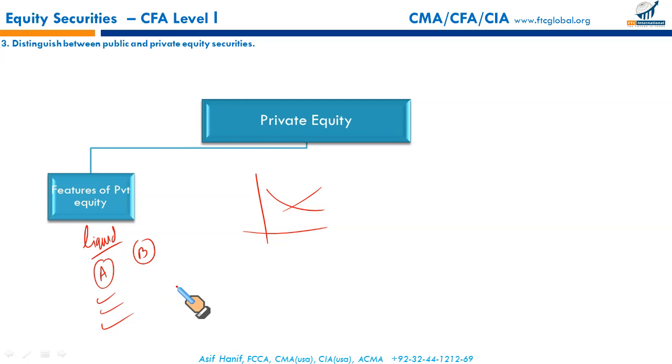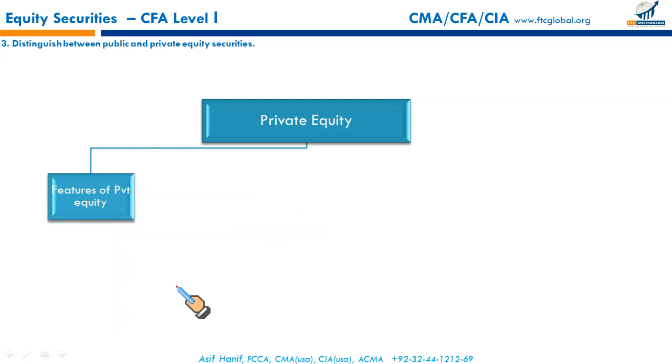But this transaction is a one-on-one transaction, so the regulations are quite limited in this regard. So there is weaker corporate governance because there is a reduced reporting requirement and less public scrutiny. These are important features. Since it's a one-on-one transaction, there is basically no public pressure, no pressure from other shareholders. So these are specific features of private placement.